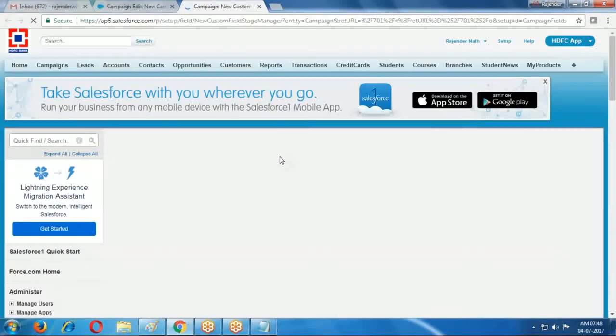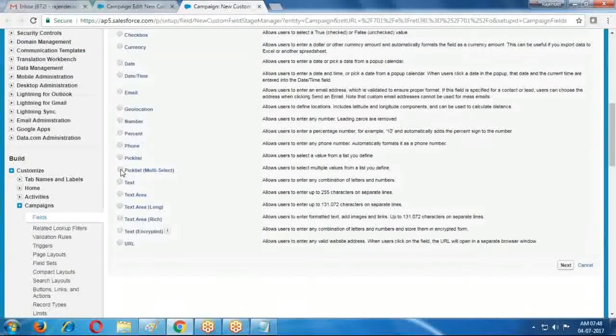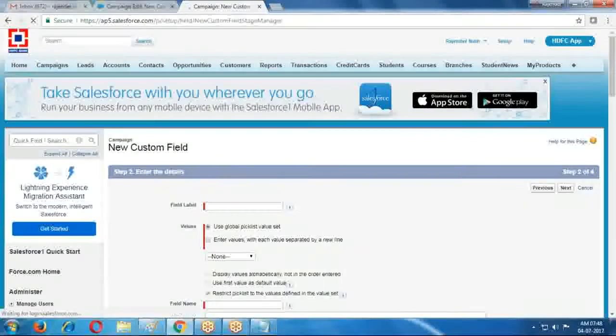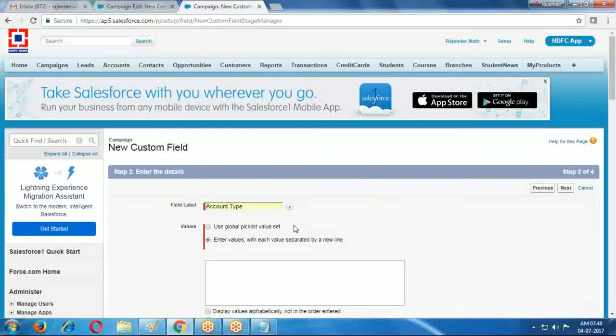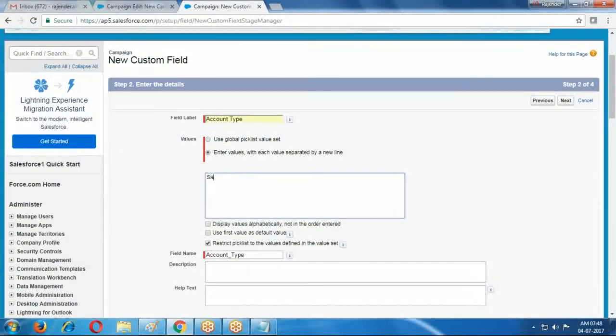I'm creating one field, a pick list with multiple items to display: account type, with values saving account, current, NRI, displayed in alphabetical order.